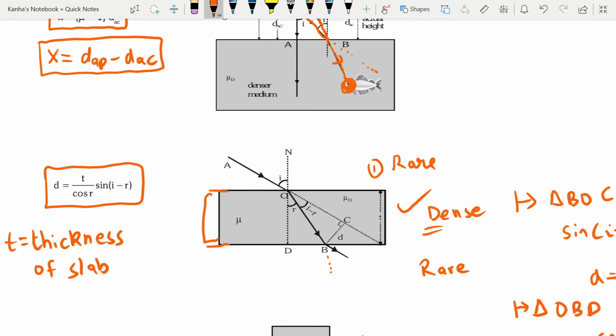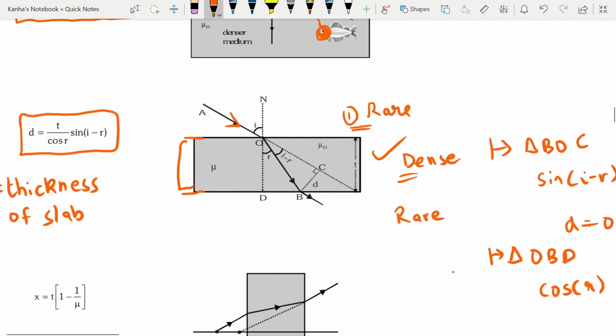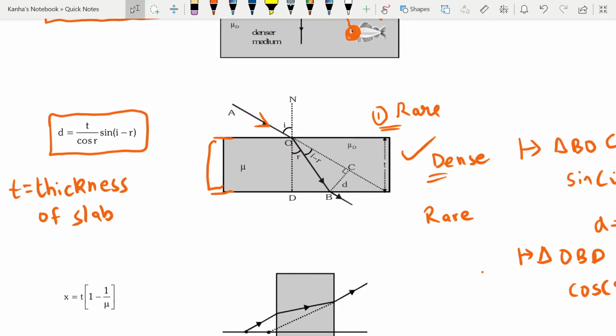Note that if multiple slabs are given to you, for example, if after this there is another slab of some other refractive index, then the same process will repeat. It will go here and it will bend away or towards the normal, and then the same process continues. At the end, if you arrive at the same medium, then it will be parallel to the first one, parallel to this ray. So this should be kept in mind, and every time you can use the same derivation that I did here. You just take the two triangles and find the relations between them. Then you can easily solve it if the question becomes a little tricky.